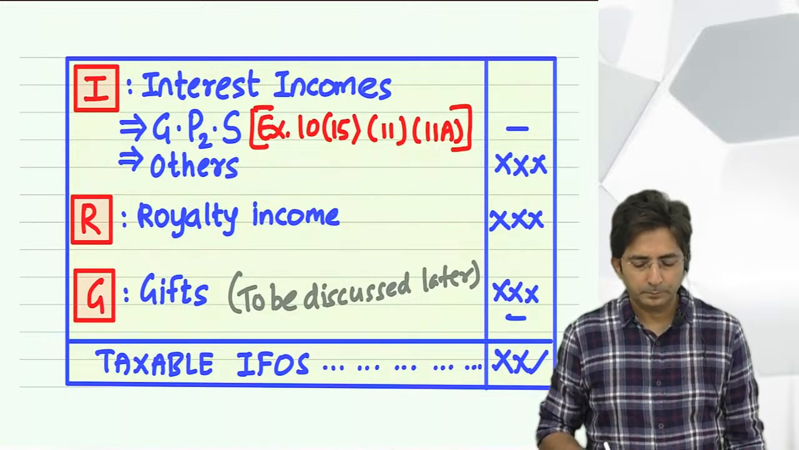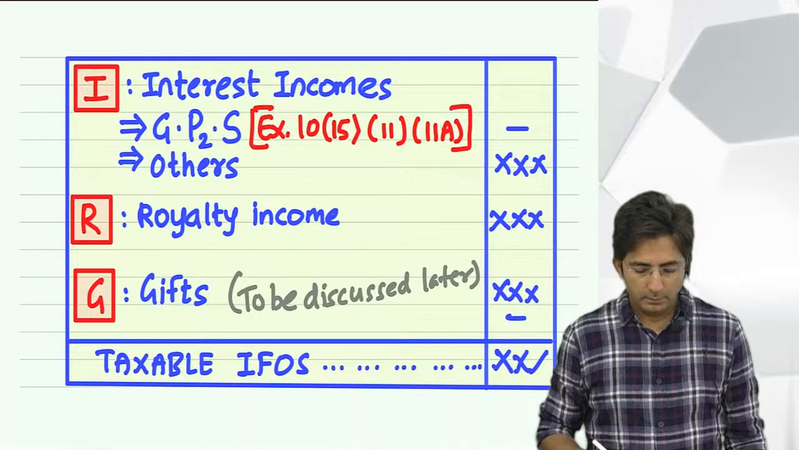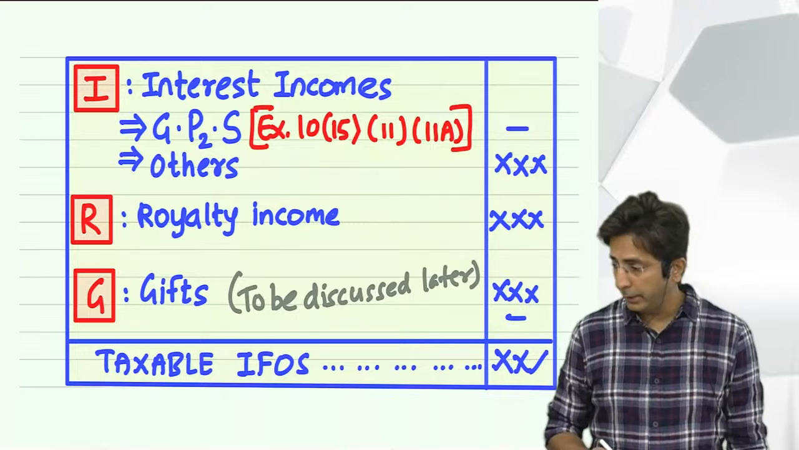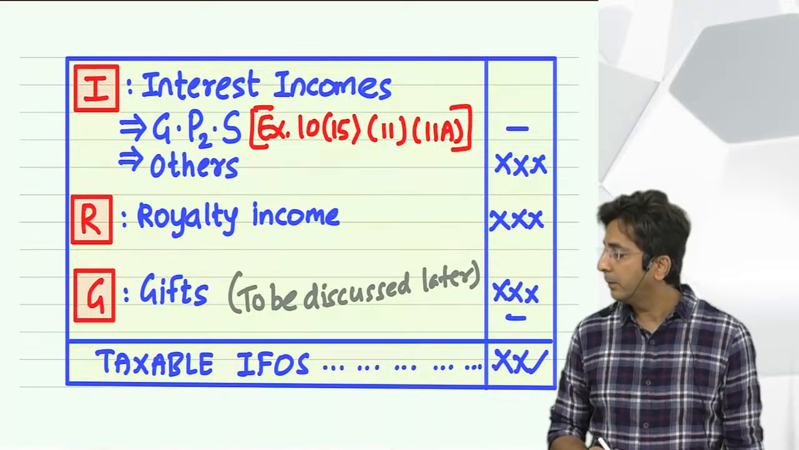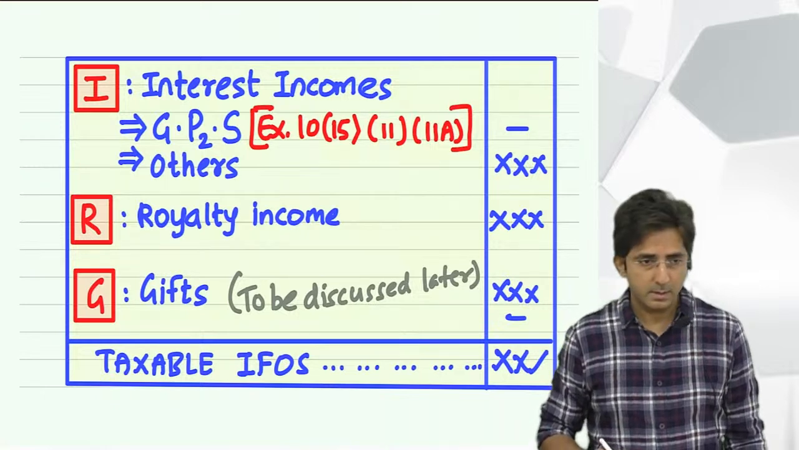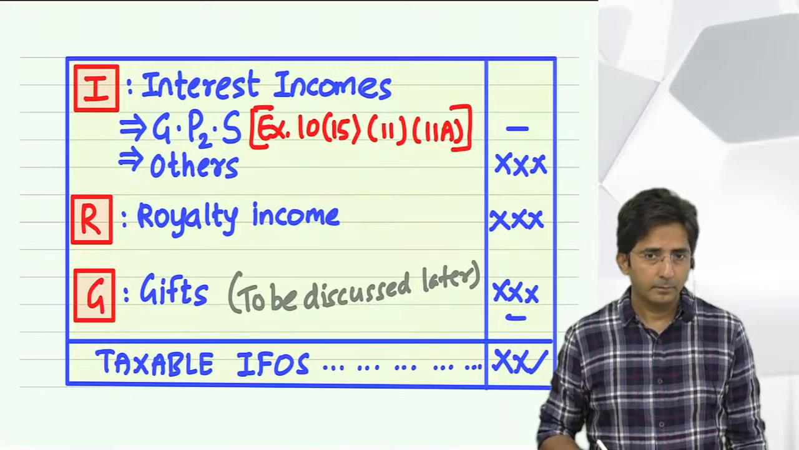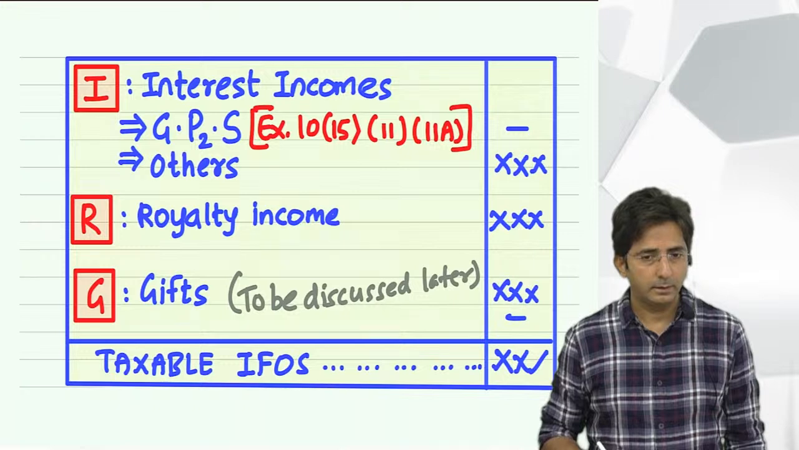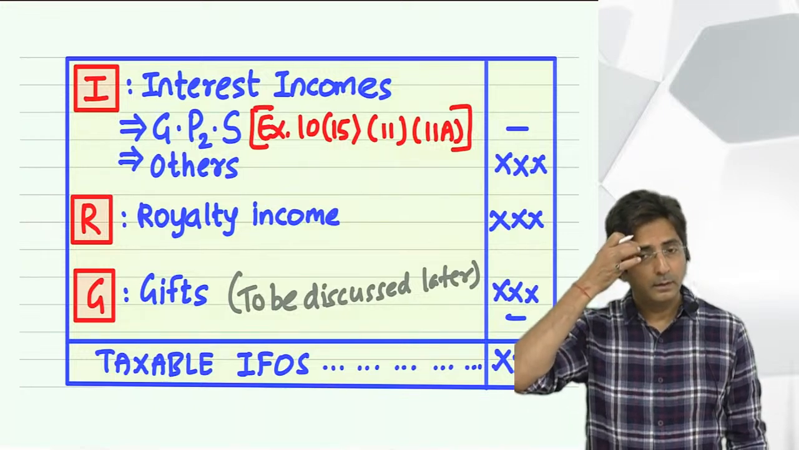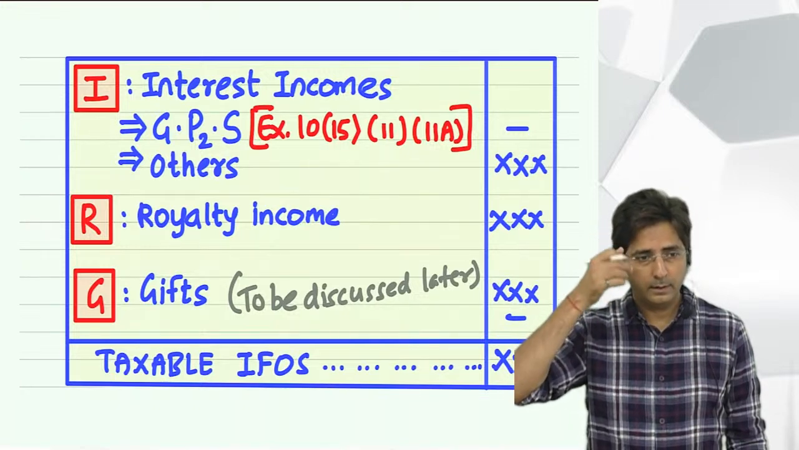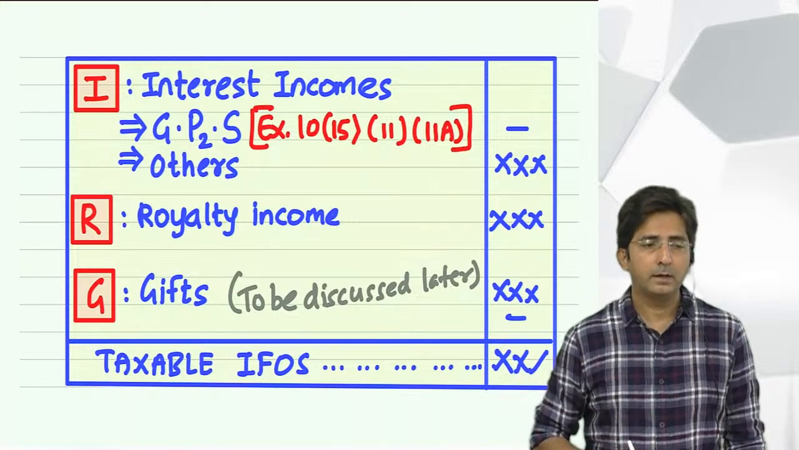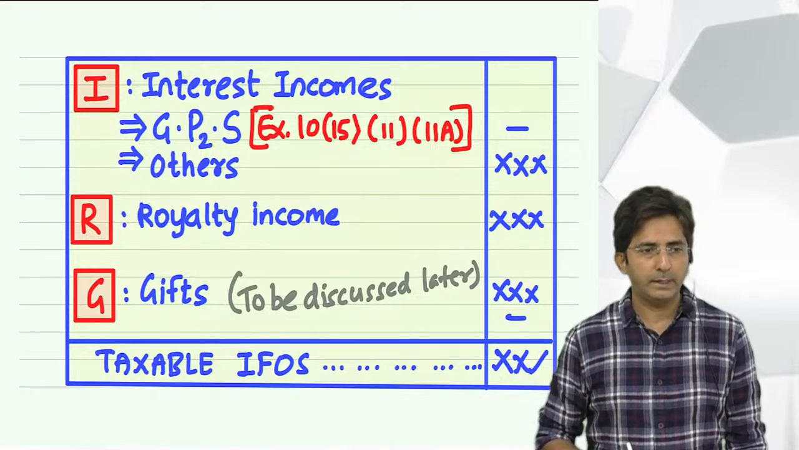Then, no, 10(32). That is 10(32). 10(32). Yeah. Correct. 10(10D), amount received from life insurance policy.